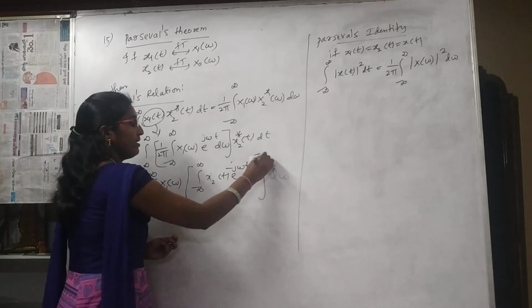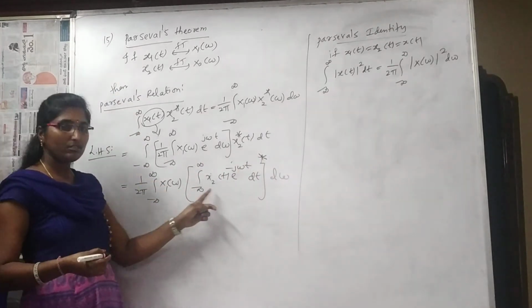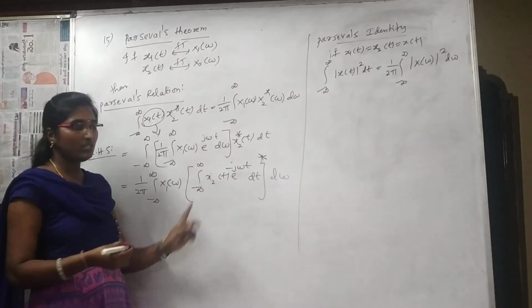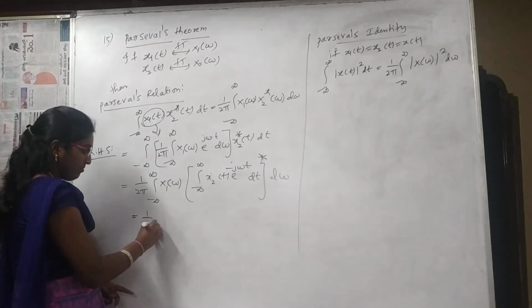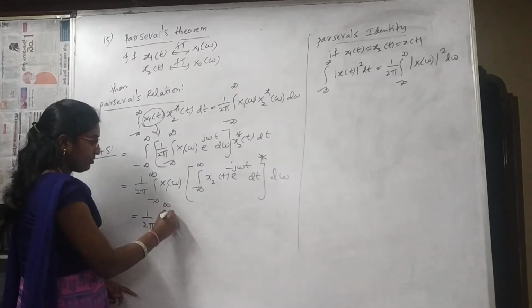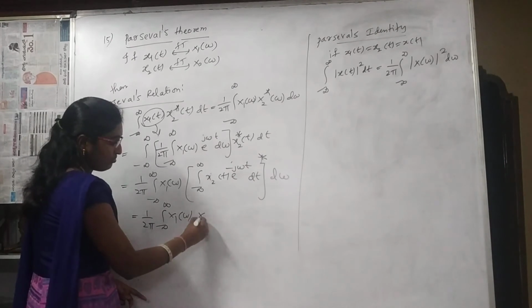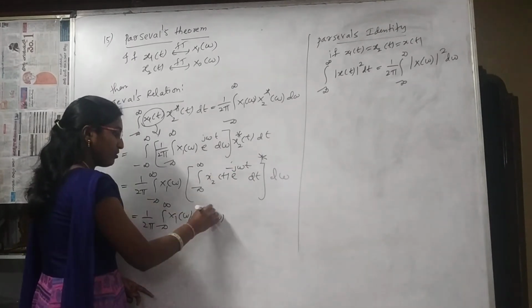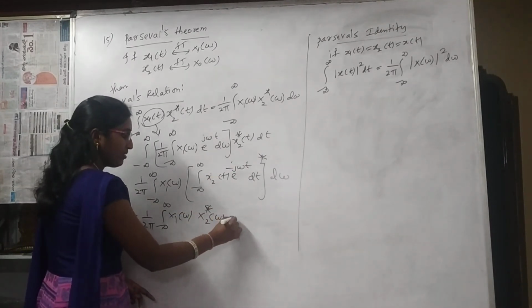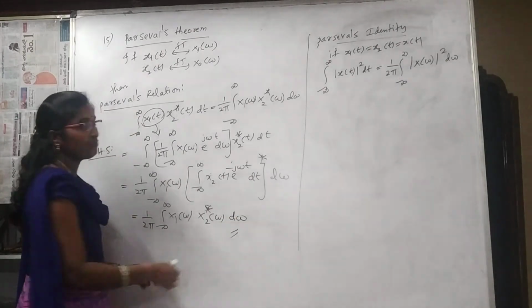Then it will become minus here, and this bracket looks like which formula? Again the Fourier transform formula. 1 by 2 pi integral minus infinity to infinity x1 of omega into x2 of omega, but with an overall conjugate, x2 star, d omega, is the Parseval's relation.